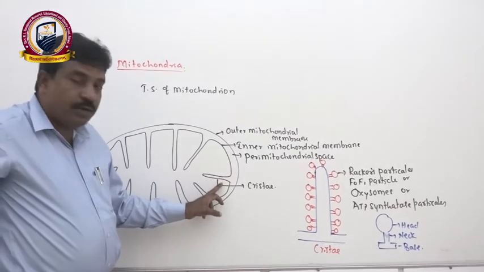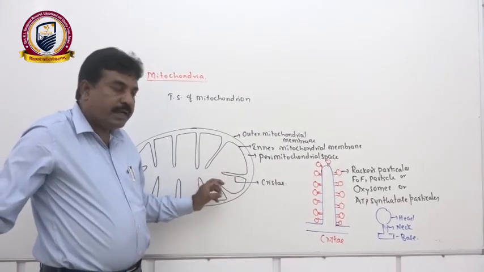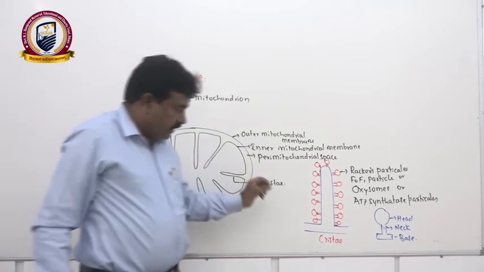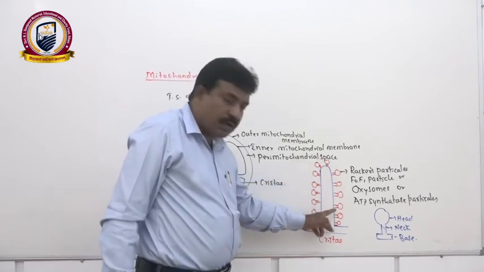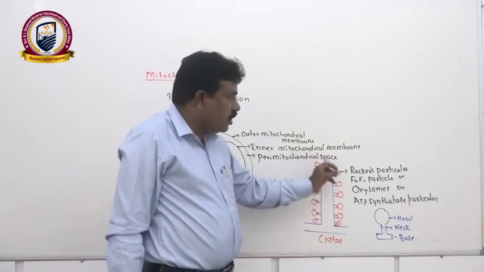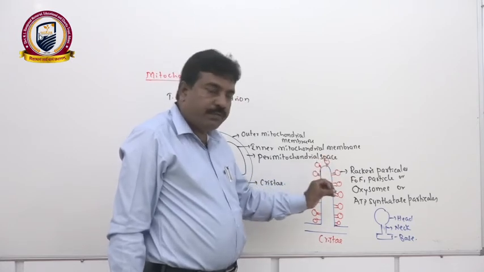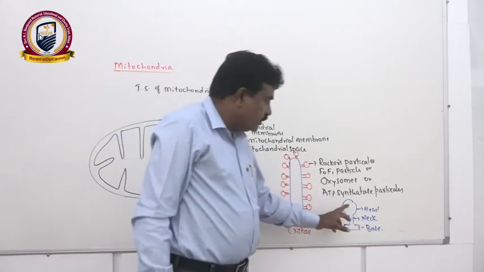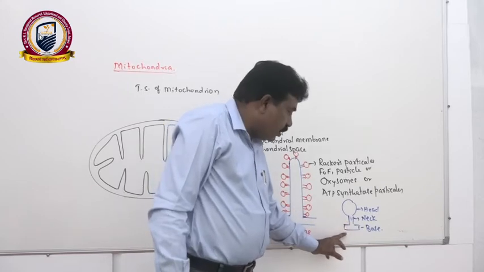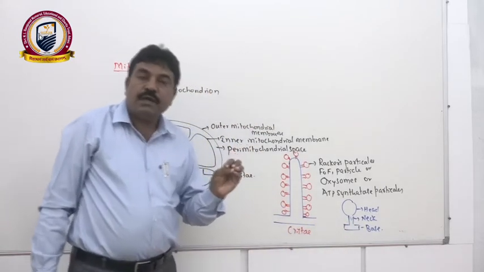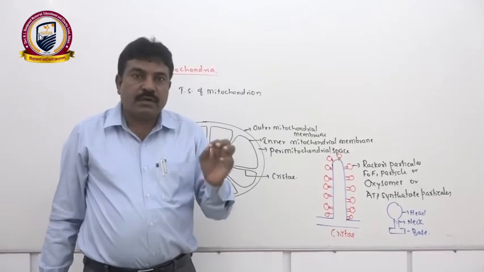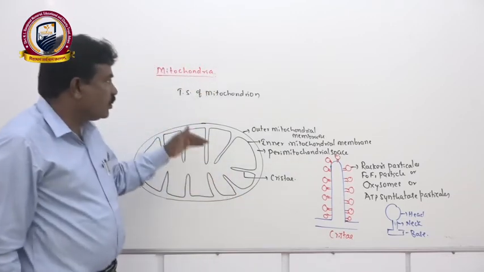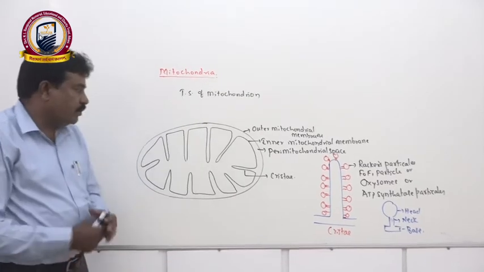The inner mitochondrial membrane has inward finger-like projections. These projections we call cristae. Each crista has small ultramicroscopic bulb-like structures called Racker's particles or F0 F1 particles or oxysomes or ATP synthetase particles. They have a globe-like head, narrow neck, and broad base where cellular respiration takes place, where the electron transport system takes place, and oxidation of food takes place. As a result, a huge amount of energy is released from the mitochondria.